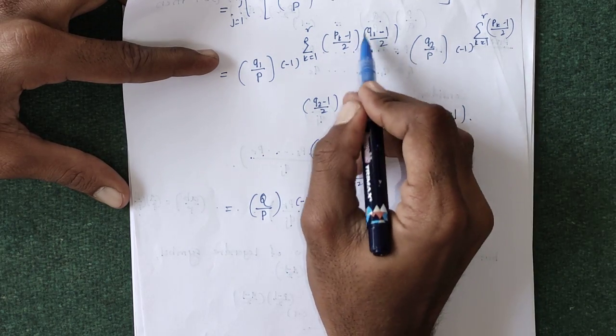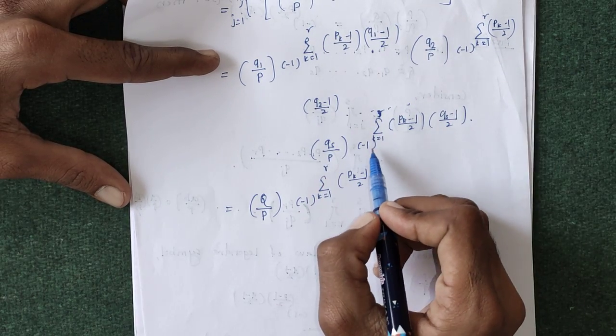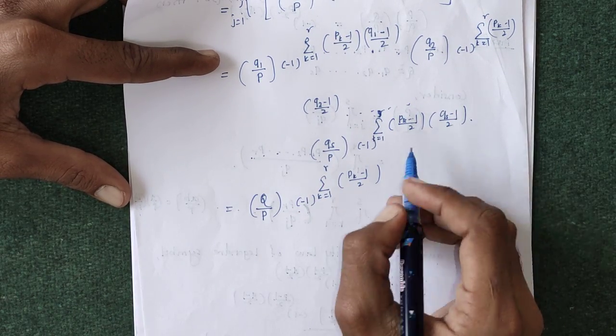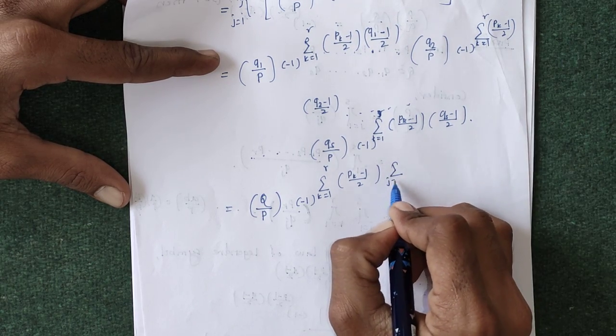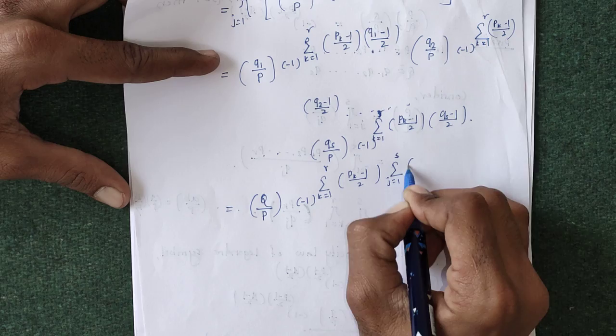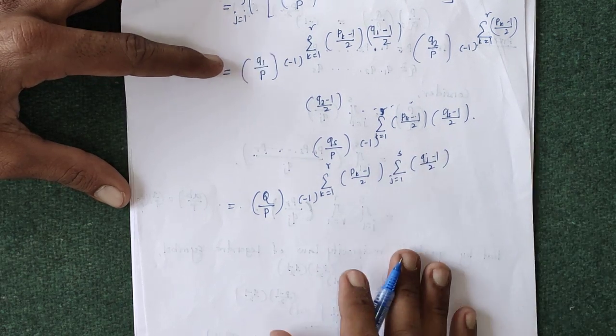are minus 1 to the power (q1 minus 1) by 2, minus 1 to the power (q2 minus 1) by 2, up to minus 1 to the power (qs minus 1) by 2. So this is again just the summation of j running from 1 to s of (qj minus 1) by 2.